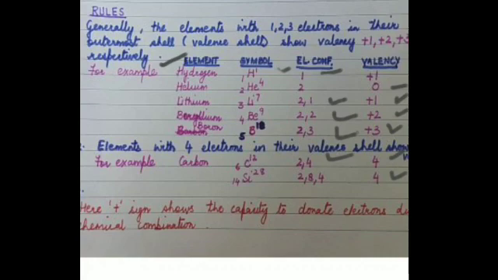So when we are putting a plus sign, it shows the capacity to donate electrons during a chemical combination. That means all these elements which have a positive valency, that is, a plus sign before the valency, will be donating those electrons, they will be losing those electrons. Those electrons will determine the valency and help in the formation of compounds.